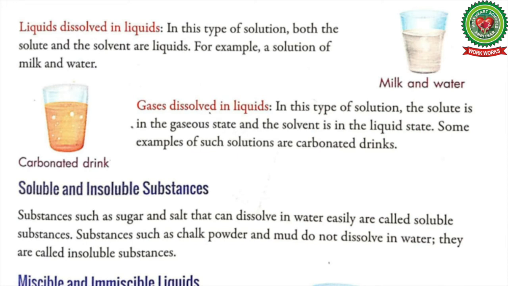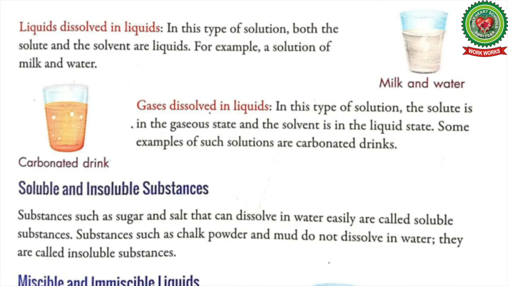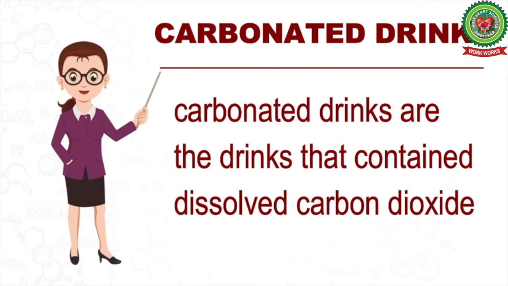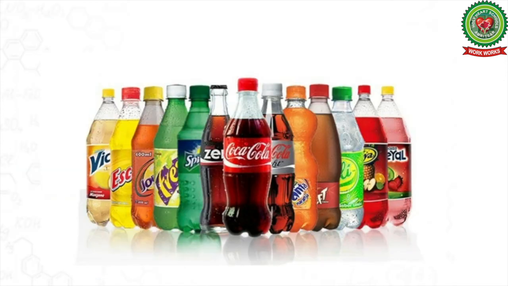Now, number 3 is gases dissolved in liquids. In this type of solutions, solute is in the gaseous state and solvent is in the liquid state. Now, example is carbonated drinks. Now, students, carbonated drinks are drinks that contain dissolved carbon dioxide. So, students, cold drinks like Coca-Cola, Pepsi, Sprite are examples of carbonated drinks.